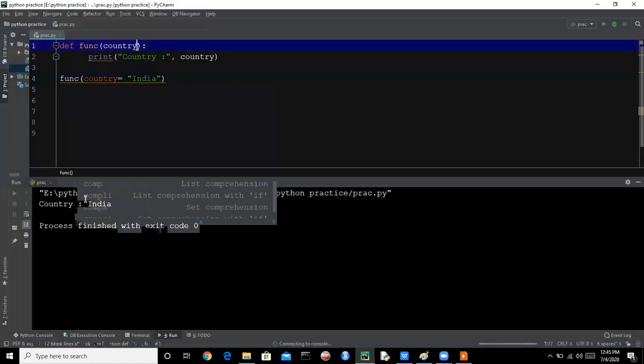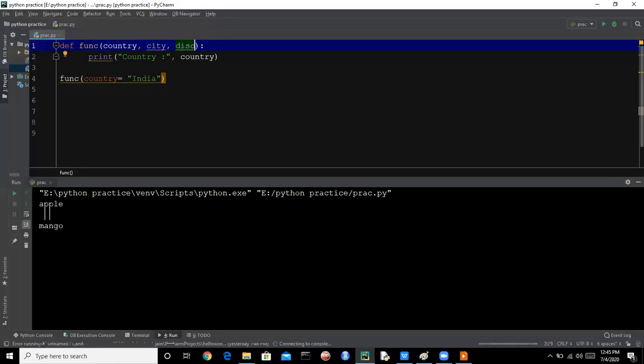So we are saying country, state and district. So we don't know about the indexing of these function parameters. For now, we are assuming that we don't know how the function parameters are passed in the function.